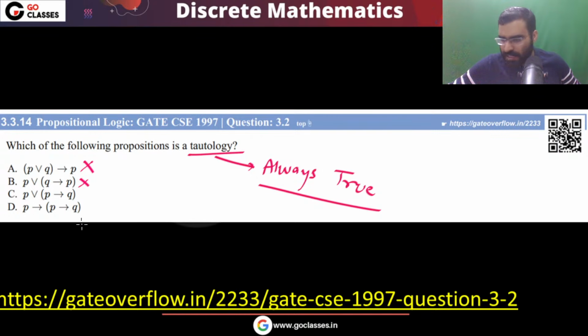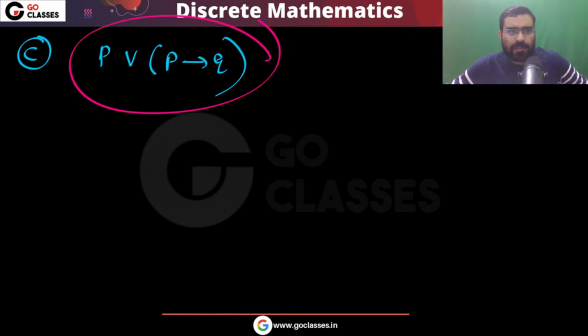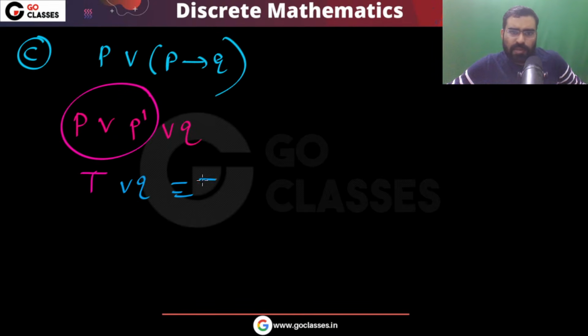Let's see option C. Option C is saying P or (P implies Q). Is this a tautology? Again, this is a small expression, so you can simplify it. It will be P or P' or Q. So you can see this will be true. True or anything, true or Q, that will be true. So definitely option C is always true.